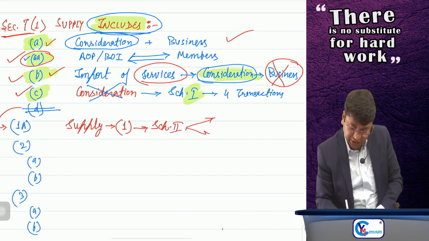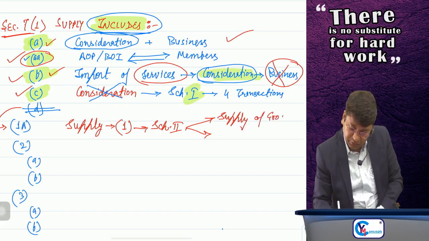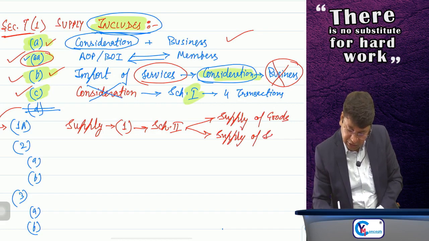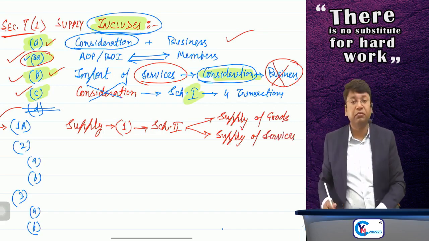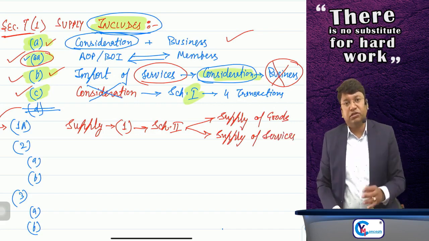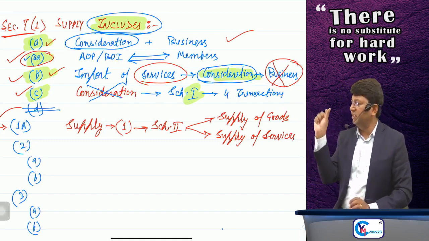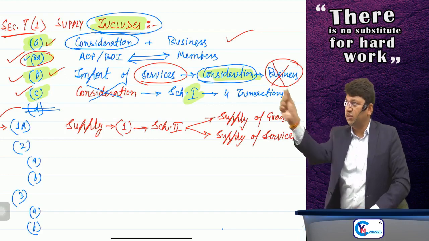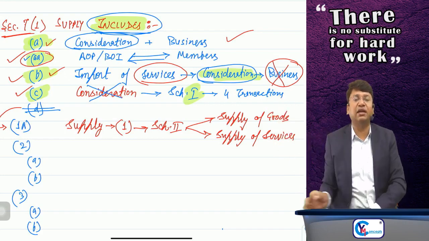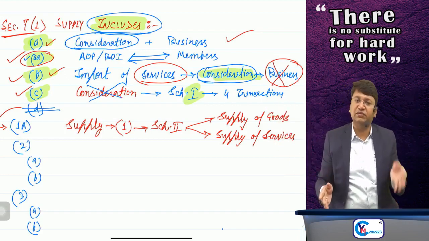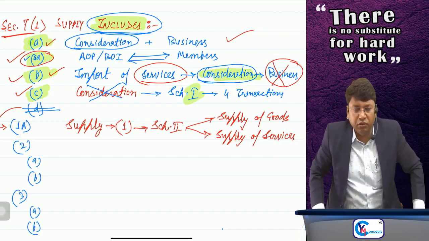Schedule 2 has 6 paras. As of now, there are 6 paras which have defined certain disputes which were prevailing in the industry, and they have clearly defined that yes, this is supply of goods, this is supply of service, and like that they have given a list of transactions which are covered in Schedule 2.